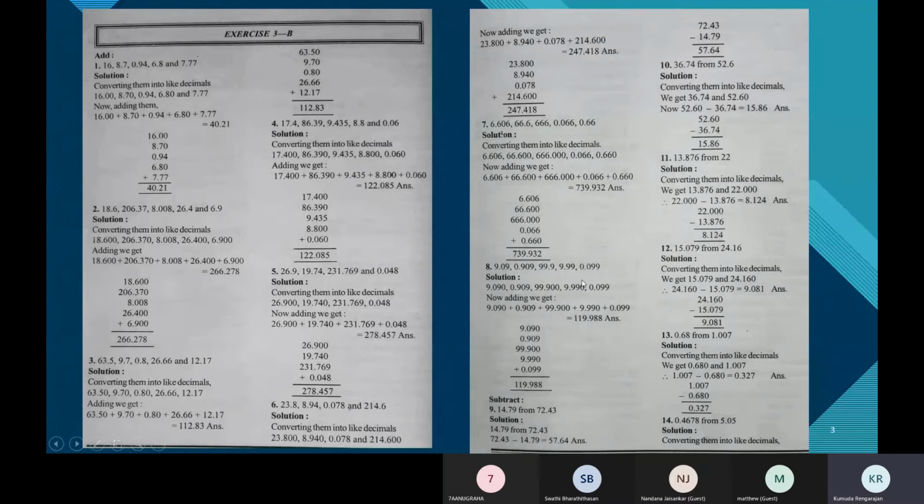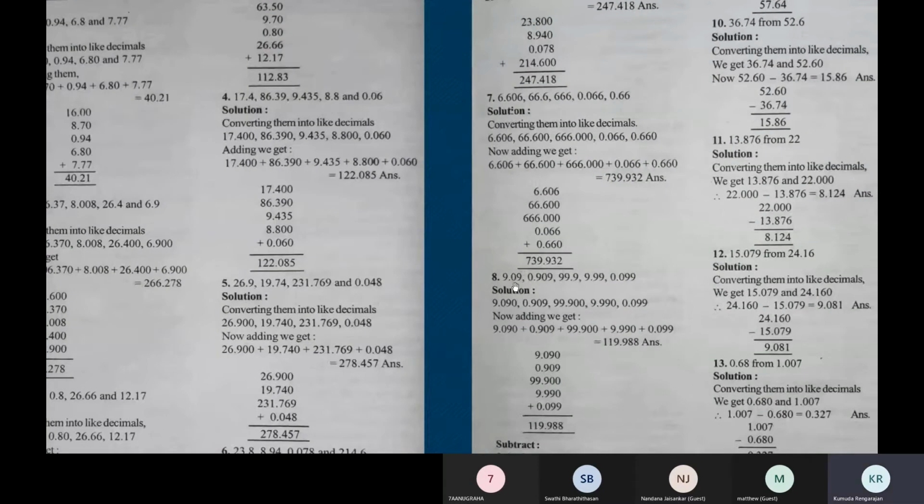See this one, children. Look at this. Add 9.09, 0.909, 99.9, 9.99, 0.099. What's the maximum number of decimal places in these 5 decimals? Ma'am, 0.099 and 0.909 have the maximum decimal places. Yeah, so these two decimals have 3 decimal places. So we convert the other decimals also to decimals with 3 decimal places. We add zeros accordingly.